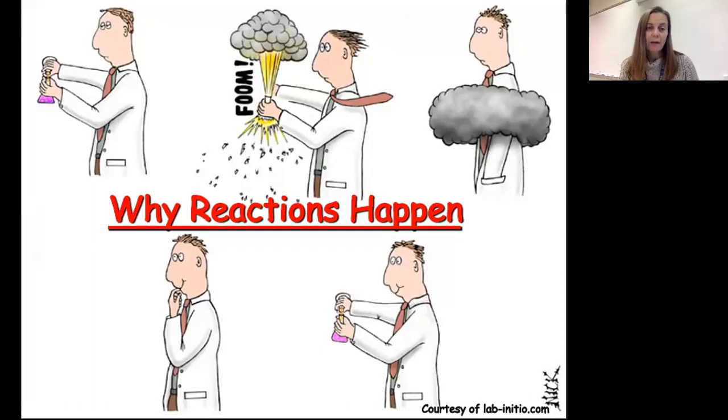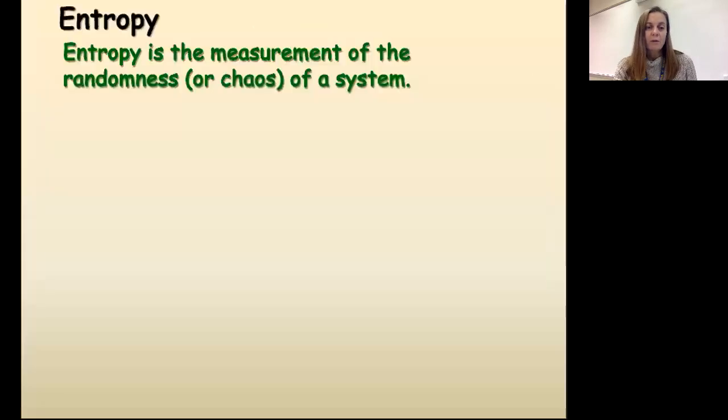So we've talked about enthalpy and we've talked about Hess's law. So we've talked about the release of energy in the form of heat. Now we're going to talk about a different form of energy called entropy. So today we're going to be learning what entropy is, how we can calculate it, and what it tells us about whether or not a reaction is likely to happen.